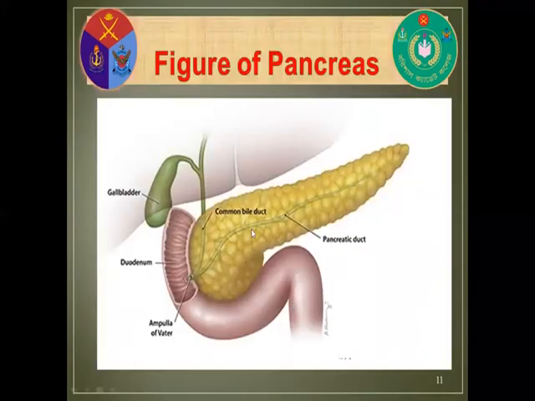This is the figure of the pancreas. Look, it is just like a leaf shape and yellow color. The front part of the pancreas is called the head, the middle part is called the body, and the last part which is pointed is called the tail. And there is a duct, this duct is called the pancreatic duct, and another duct comes from bile, this is called the bile duct. The bile duct and pancreatic duct join together and make a common duct, that is called the hepatopancreatic duct. This hepatopancreatic duct opens into the duodenum.